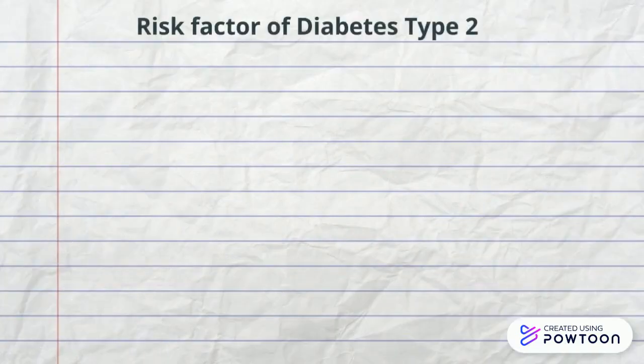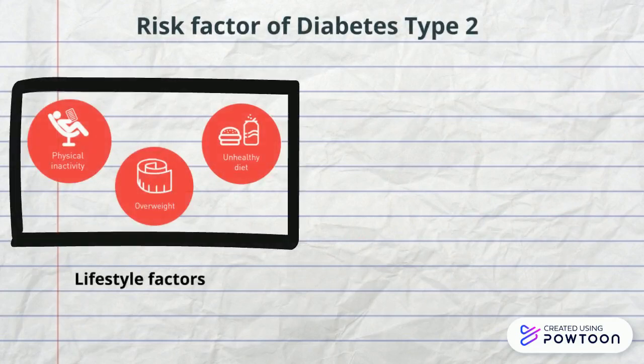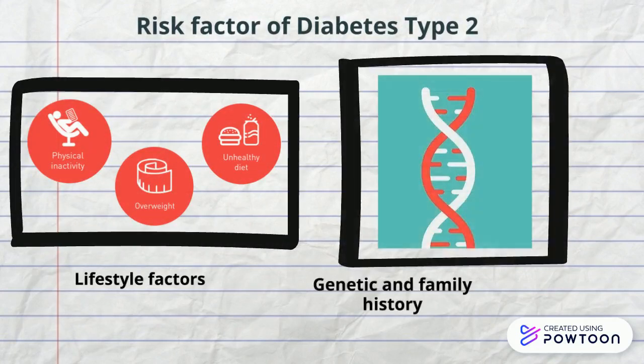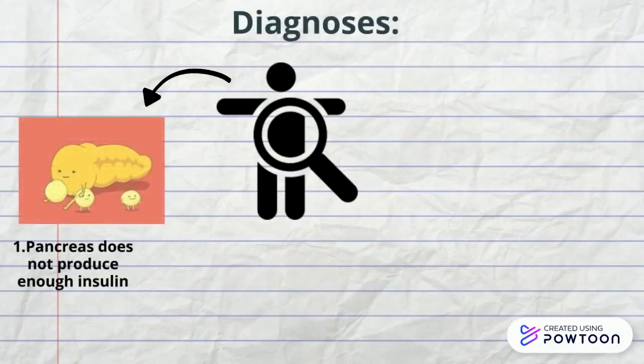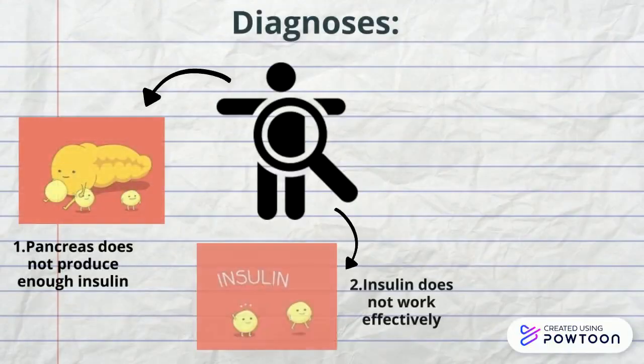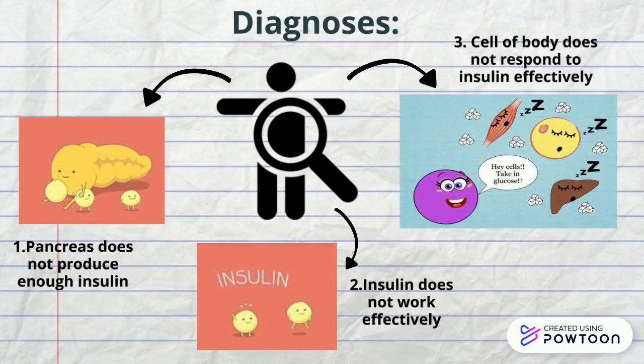Risk factors of type 2 diabetes are associated with modifiable lifestyle as well as genetic and family history. It is diagnosed when the pancreas does not produce enough insulin, or the insulin does not work effectively, and when the cells of the body do not respond to insulin effectively, known as insulin resistance.